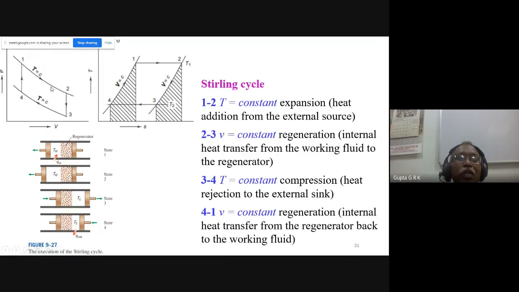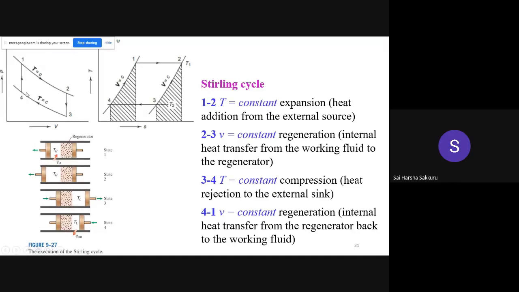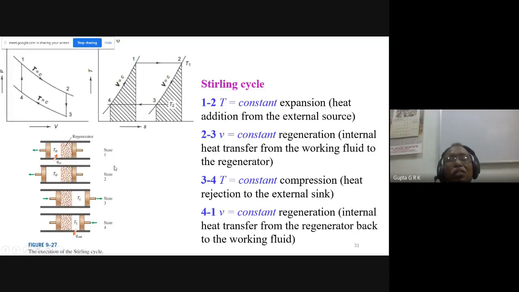The same way as we have done here. When I am supplying heat, I am expanding it. During expansion, there should be a drop in the temperature, but it takes heat from the high temperature reservoir, and the temperature is maintained constant, and constant temperature expansion is taking place. In the same way, constant temperature compression takes place here. Is that clear? Yes, sir. So that is the way it happens.